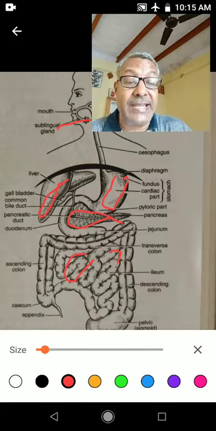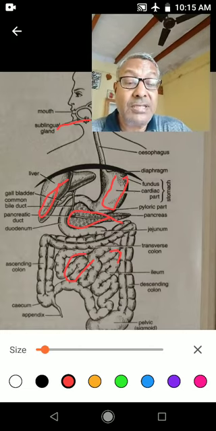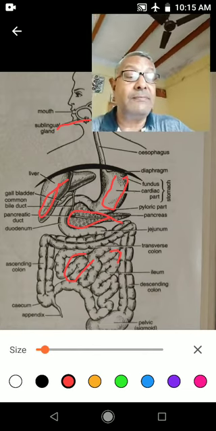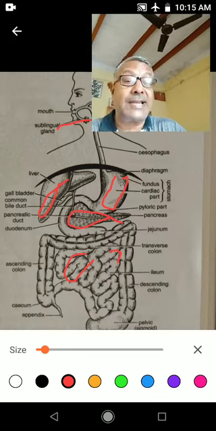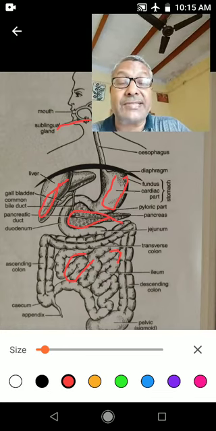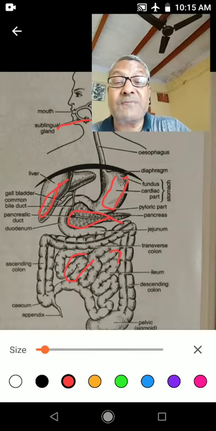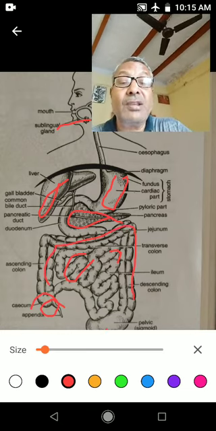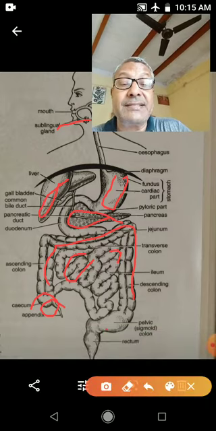The small intestine has three parts: duodenum, jejunum, ileum. And the large intestine also has three parts: cecum, colon, and rectum. So these are the parts of the large intestine.